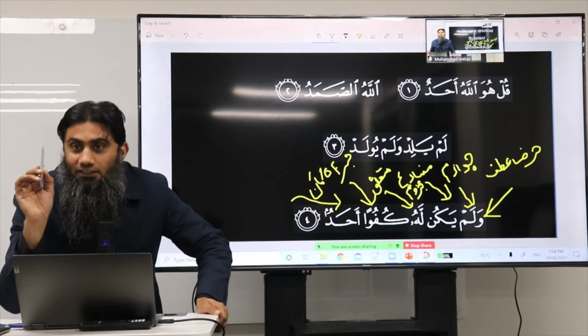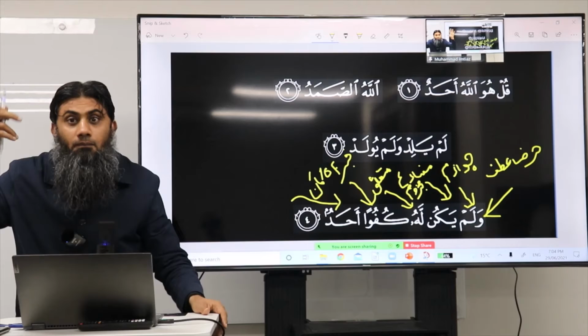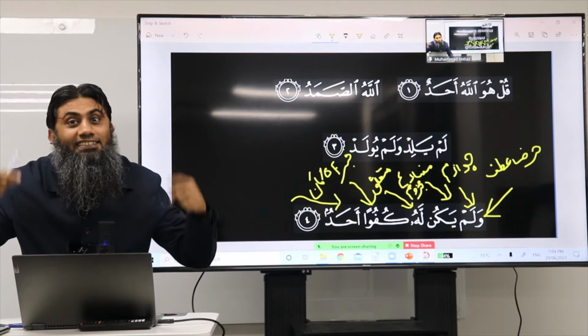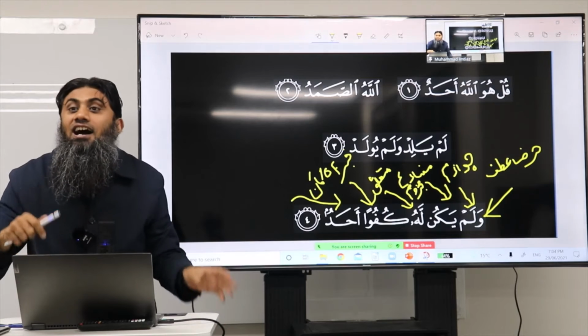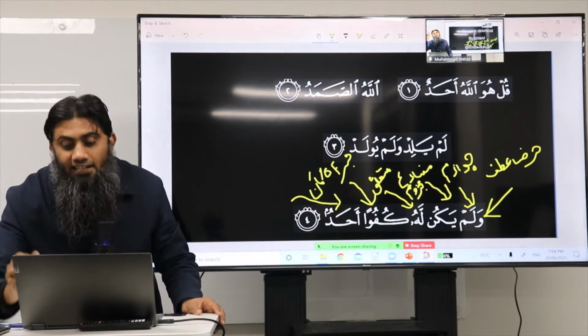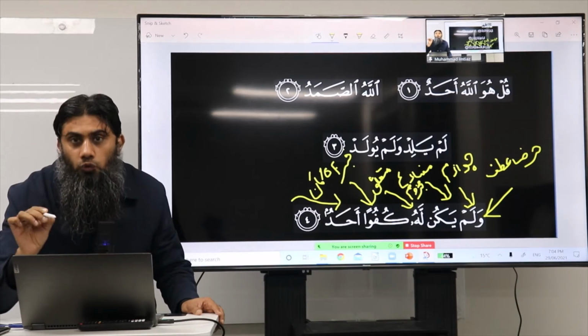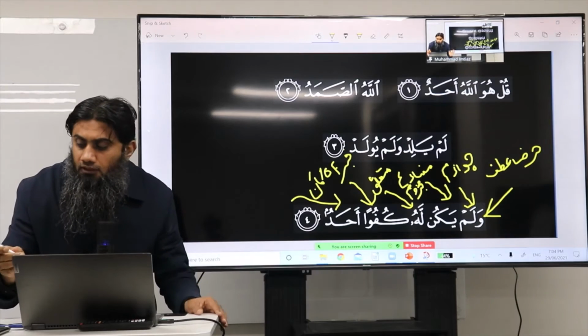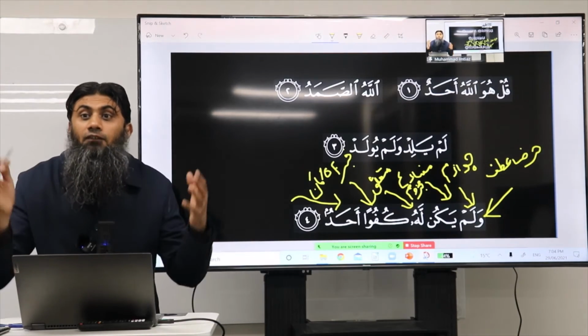MashaAllah, because you remember we discussed that if you get kana version from number 1 and number 4, it can have an ism outside. In this case, ahadun is replacing who? Huwa. Inside of yakun there was a huwa as ism of yakun.